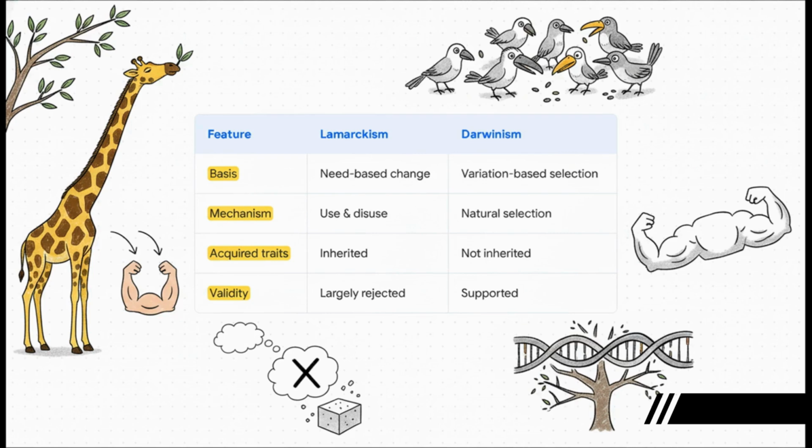And here's the big one. Acquired traits. Lamarck said, yes, they're inherited. Darwin said, no way, they're not. And finally, scientific validity. Lamarck's theory? It's been largely rejected. Darwin's theory? Well, with a few updates, it's the foundation of all modern biology.